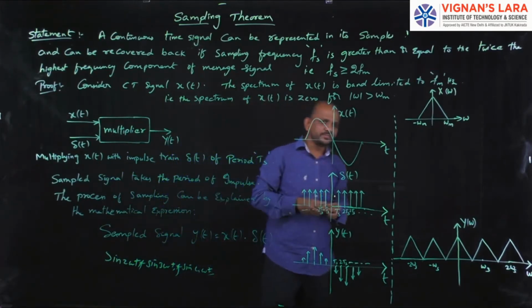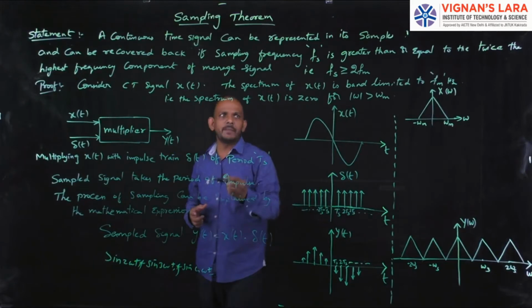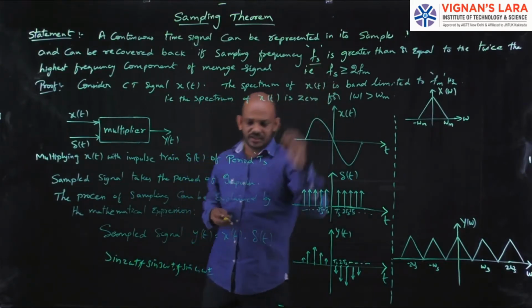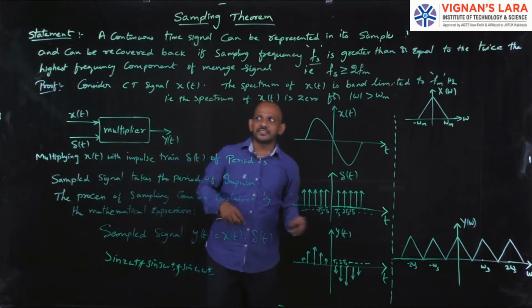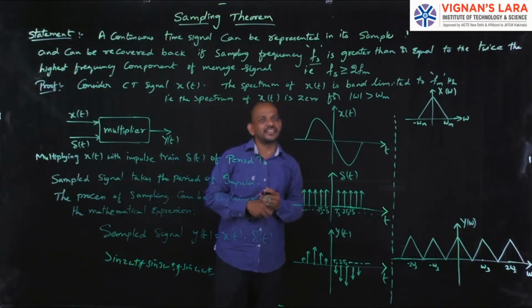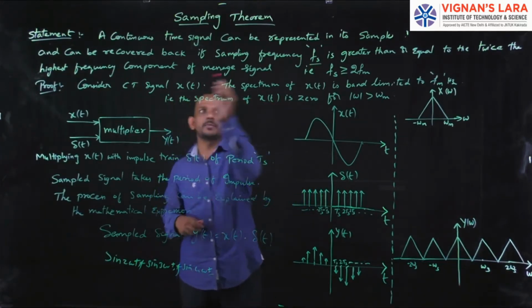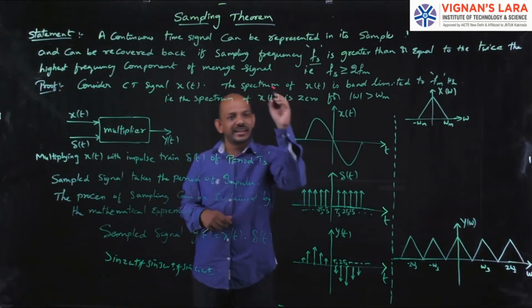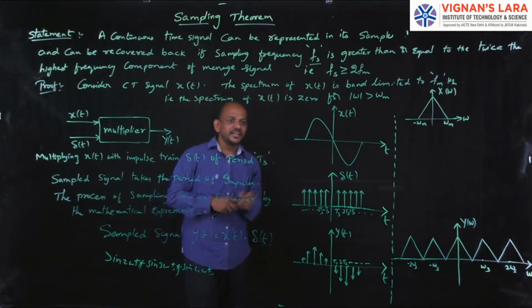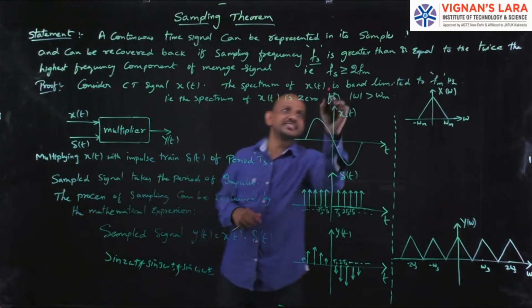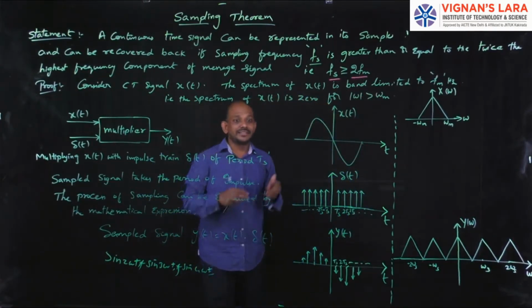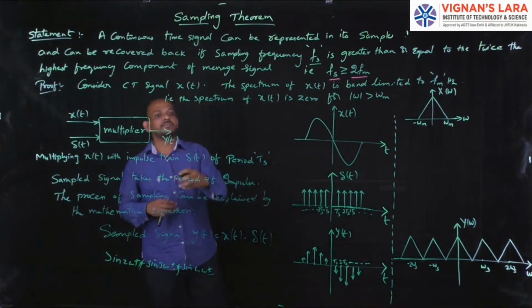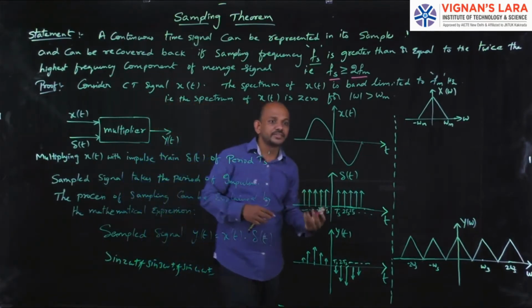Simply, if I consider the sampling frequency as Fs, and the highest frequency component of the message signal as Fm, then if Fs is greater than or equal to 2Fm, I can recover back the original signal from its samples.